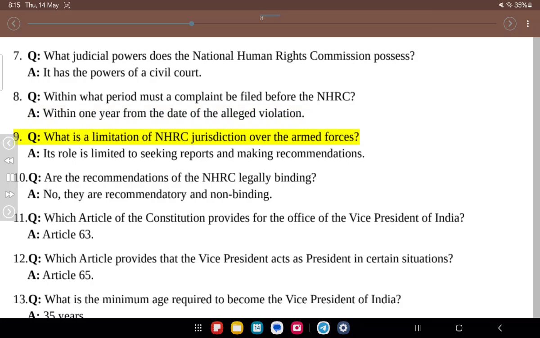9. Q. What is the limitation of NHRC jurisdiction over the armed forces? A. Its role is limited to seeking reports and making recommendations. 10. Q. Are the recommendations of the NHRC legally binding? A. No, they are recommendatory and non-binding.